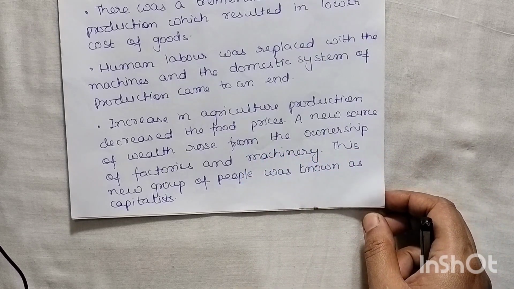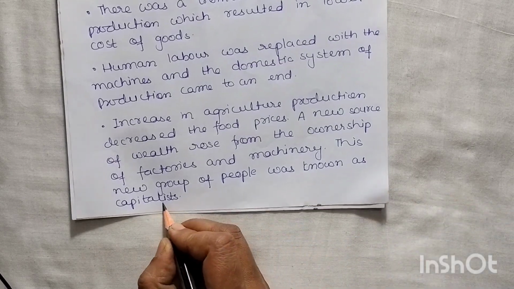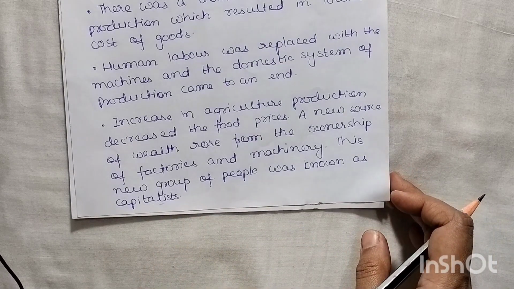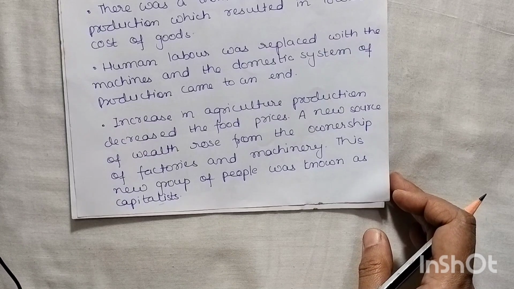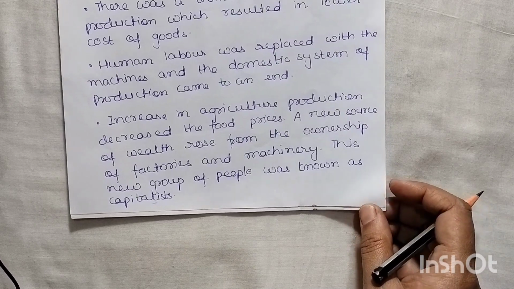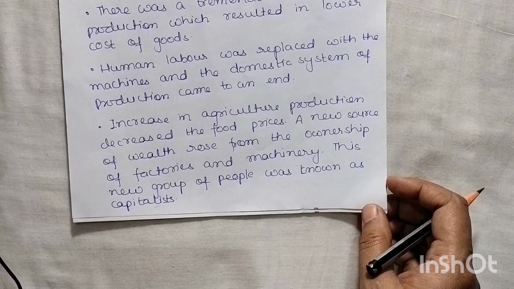A new source of wealth rose from the ownership of factories and machinery, and this new group of people was known as capitalists. They were very much interested in looking after economic growth only. Okay, and they were investing their money so that they may earn a good profit.